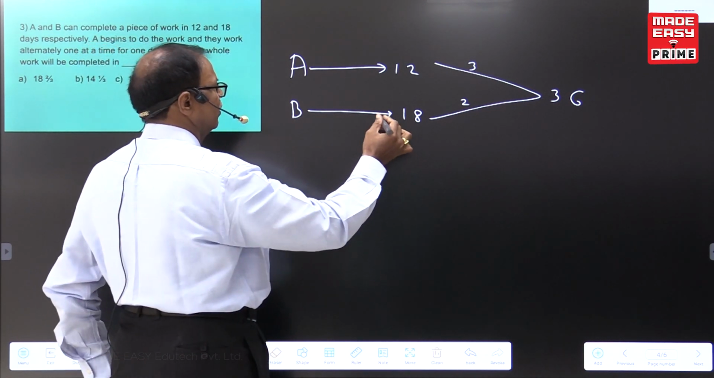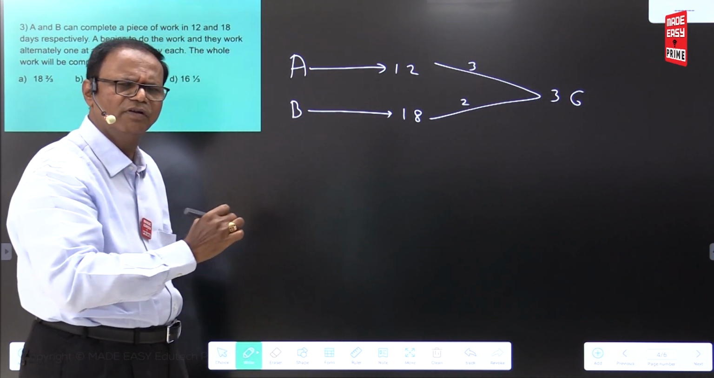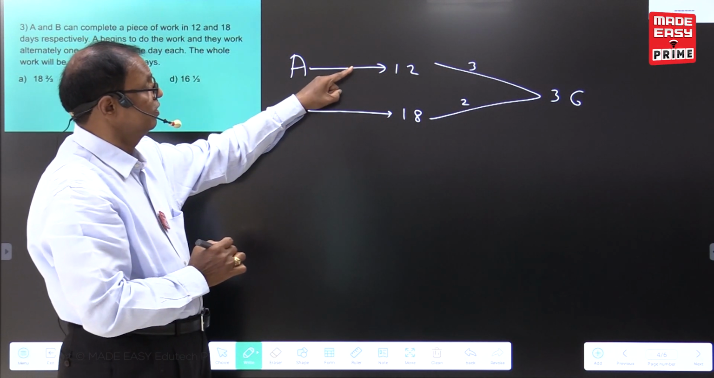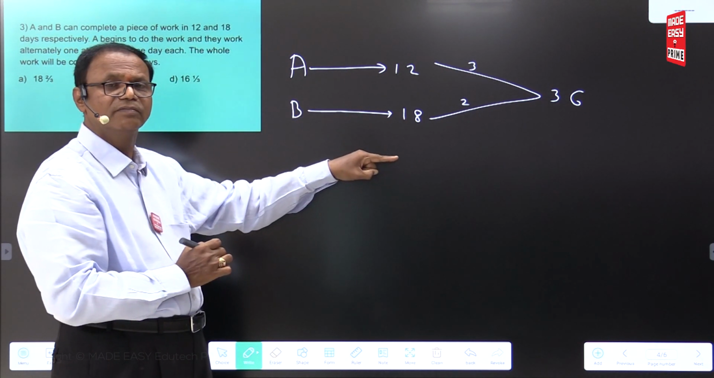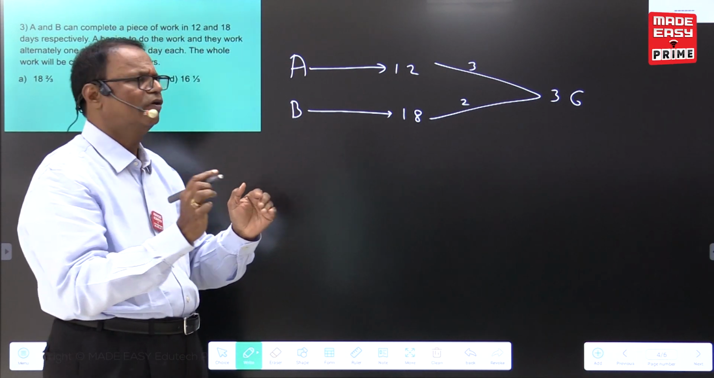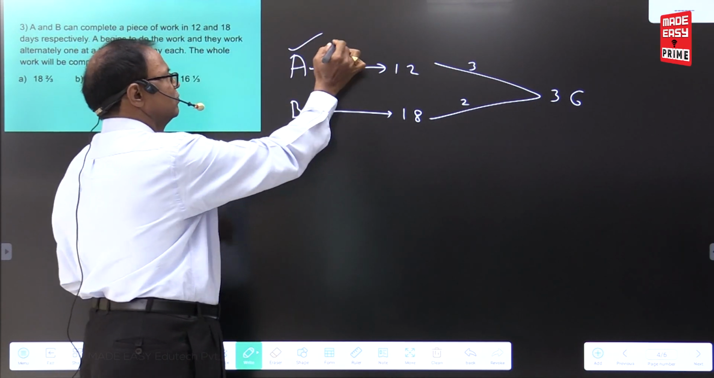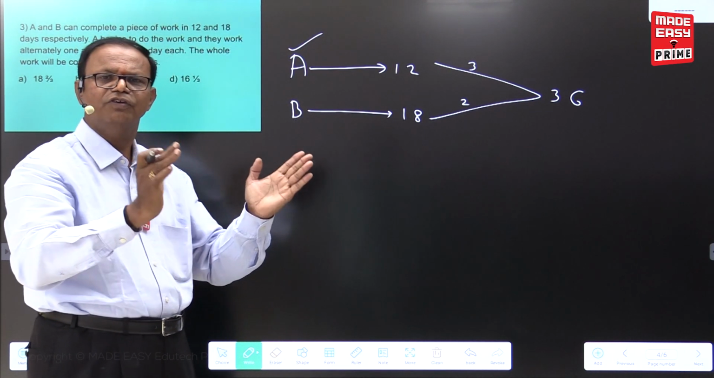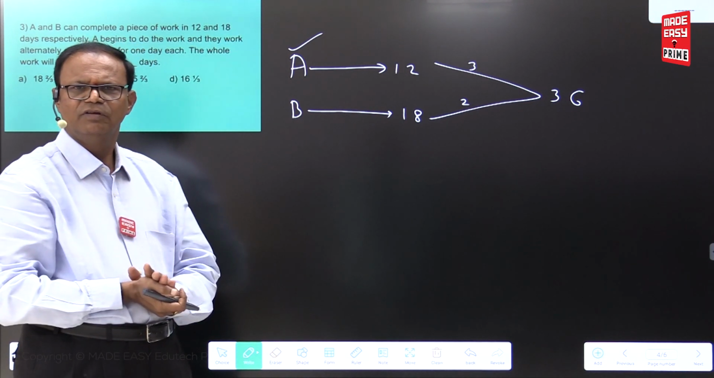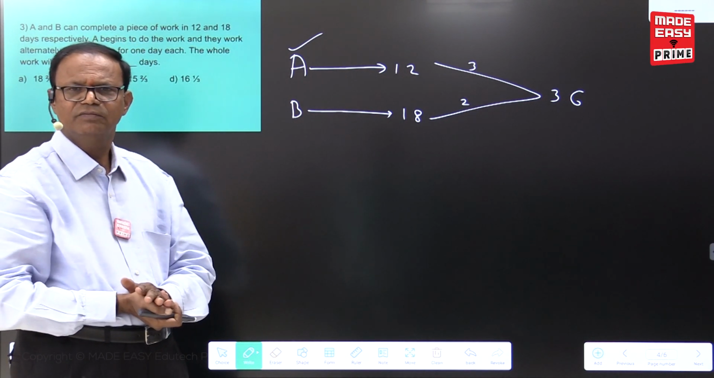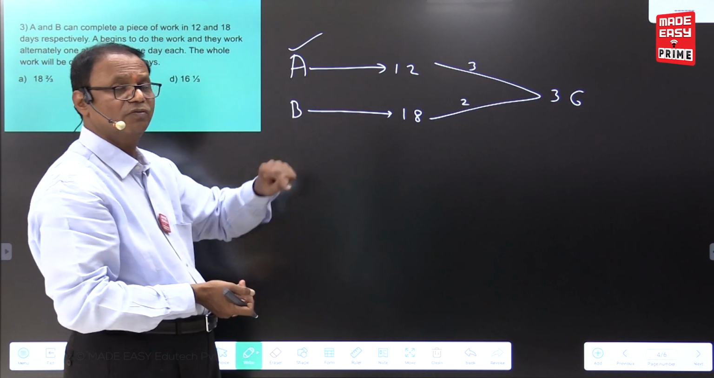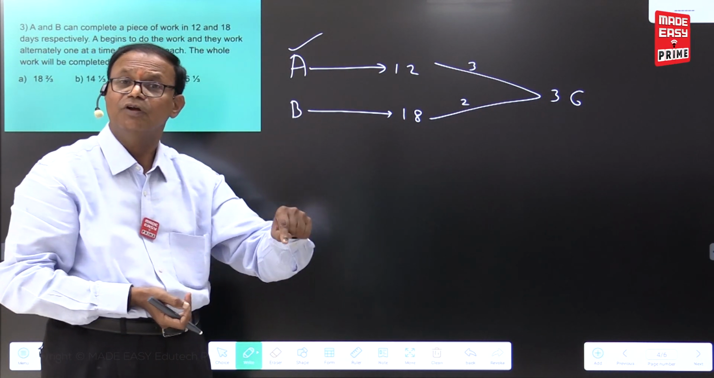See, actually this is A doing the first day, B doing the second day. That is called alternative. What they given? Begin with A given. Begin with A. First day work 1 by 12. Second day work 1 by 18. Third day work 1 by 12. Fourth day work 1 by 18.